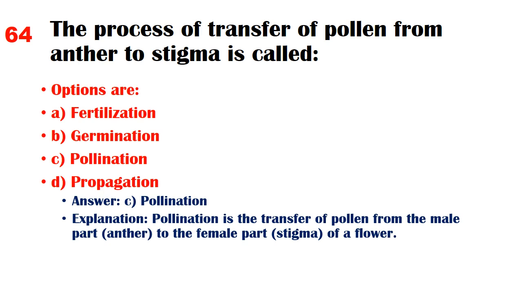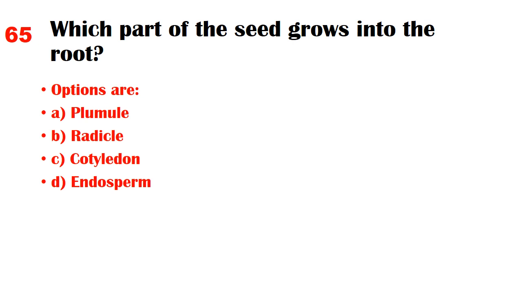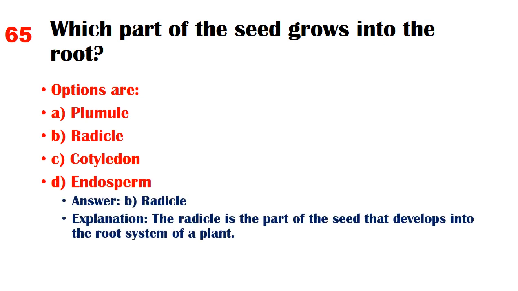Which part of the seed grows into the root? Options are A. Plumule, B. Radicle, C. Cotyledon, D. Endosperm. Answer. B. Radicle. Explanation. The radicle is the part of the seed that develops into the root system of a plant.